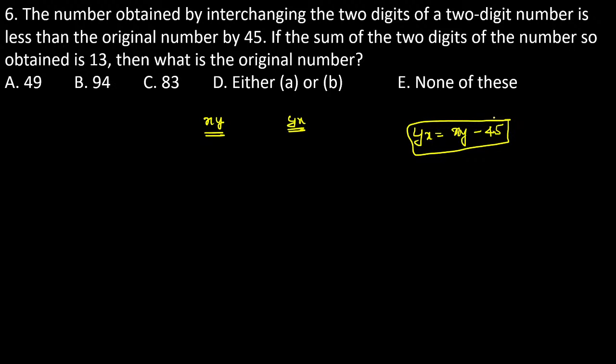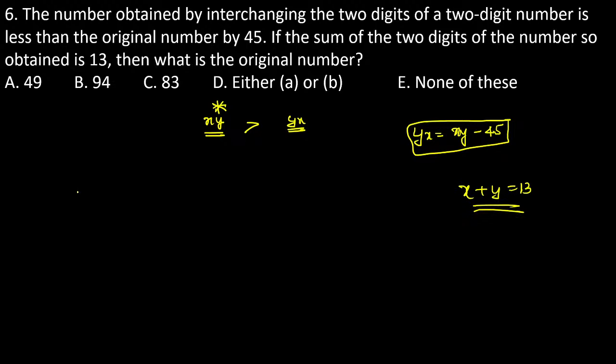See, there is a two-digit number. After interchanging its digits, the resultant is 45 less than the original number. Means yx is exactly equal to xy minus 45. Now I can say that the original number is always greater than the reversed number. The sum of the digits is 13, so x plus y is equal to 13. Now, what is the original number?